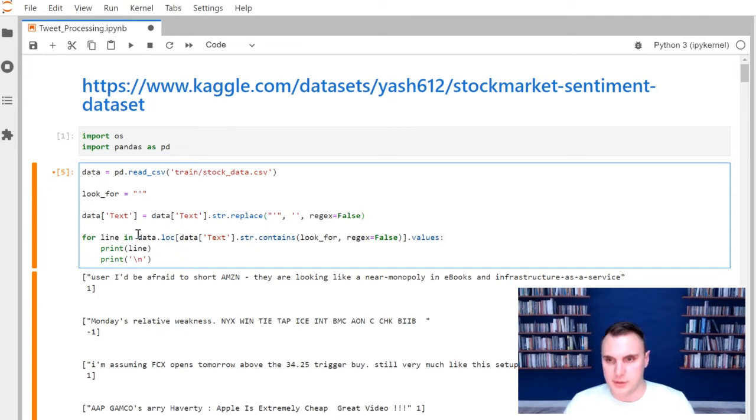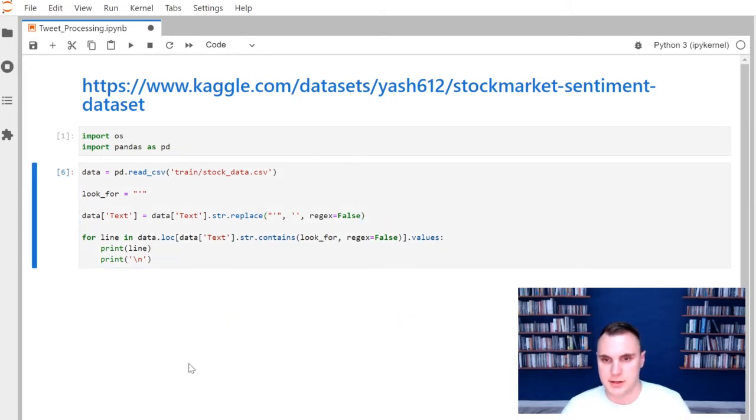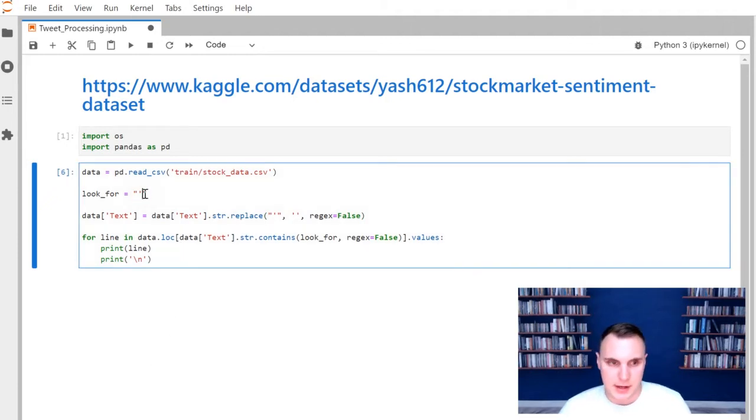We'll get into what regular expression is when we use it, but for this one we don't have to worry about it, so we can just set it to false. If I run that again, we shouldn't get any because we replaced all of them. And now we can just keep running through that to try to find a whole bunch of other ones. For instance, another one that likely will be out there is a colon.